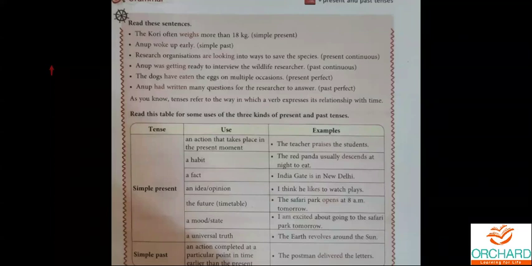The only singular for which have is used in present perfect is I. Okay. I have a pen. You can't say I has a pen. Got it? So I'm talking about present perfect, my dear children. Had will never come in present perfect. Had is past. Had is past only, no?